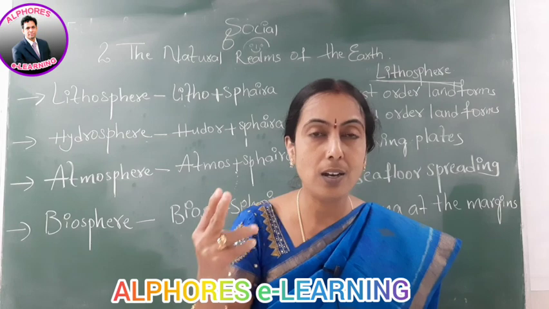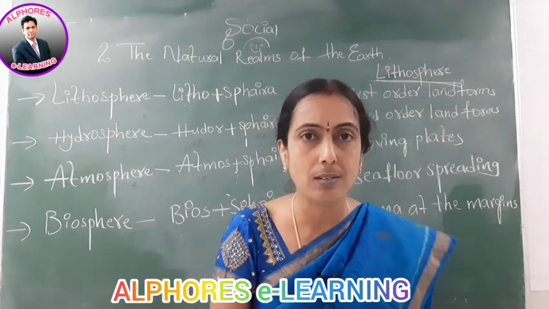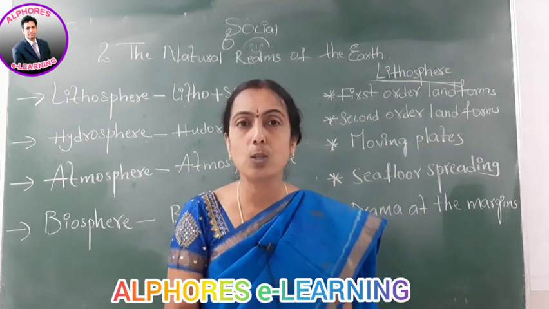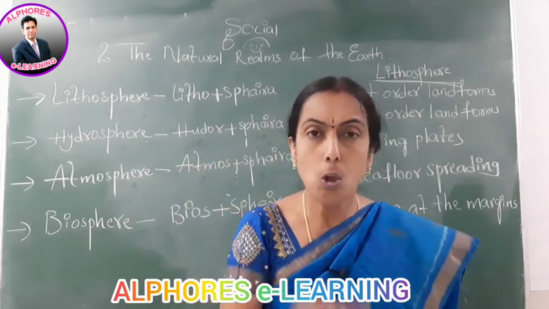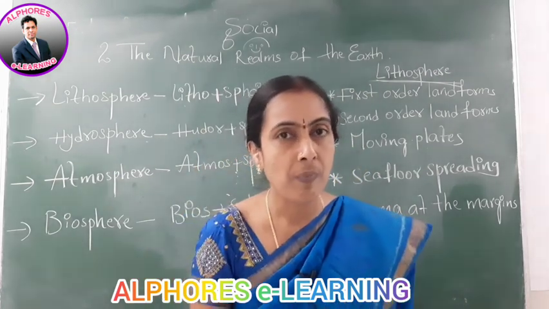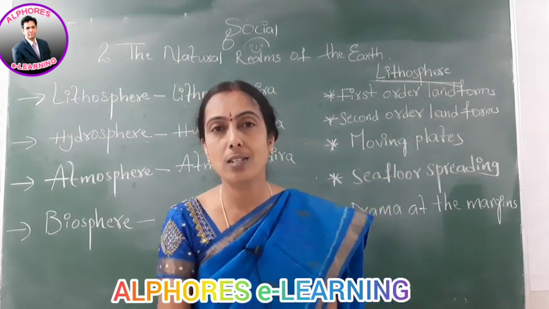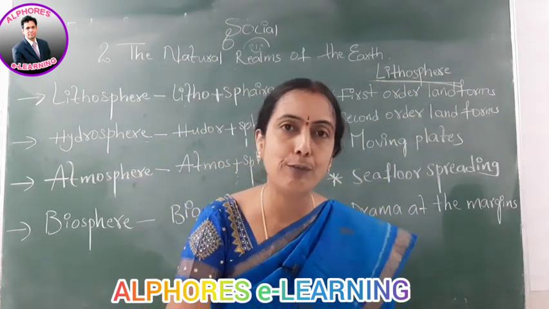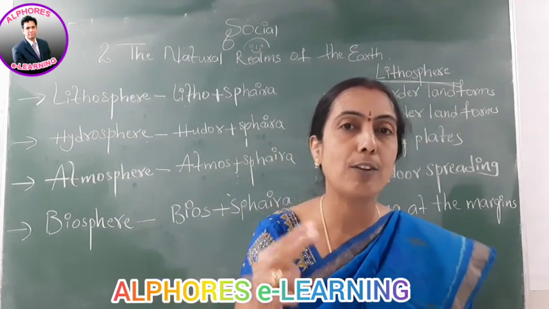What are the first order landforms? Why were they called so? If the question is asked, you have to write this. Because when the crust was formed, in the initial stages of its formation, only two masses were formed: one is the landmass and one is the water mass. That landmass was called continents, and this water mass was called oceans. As they were the first formed features, we call them first order landforms.